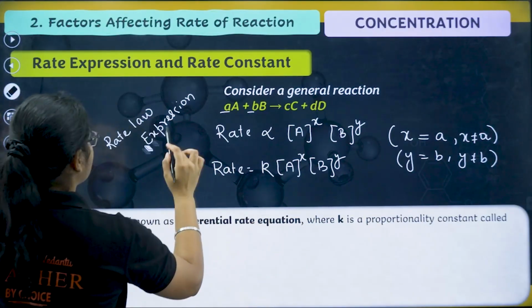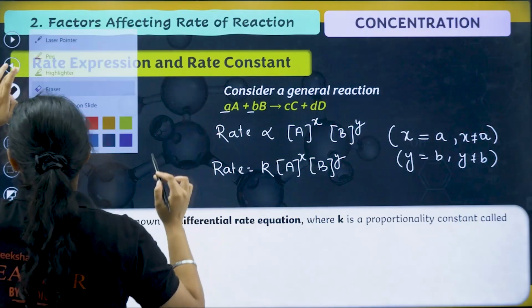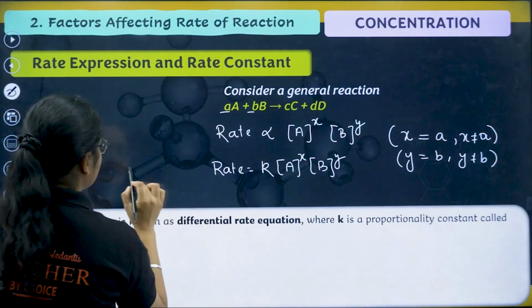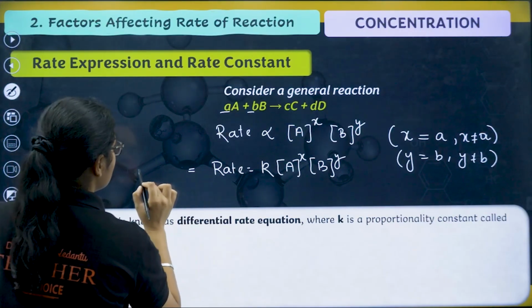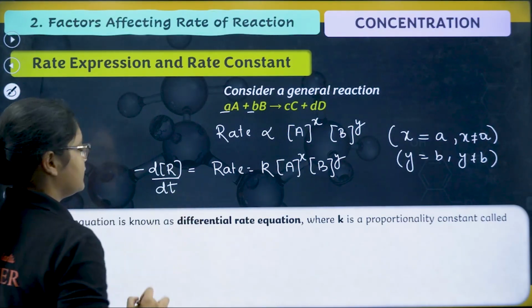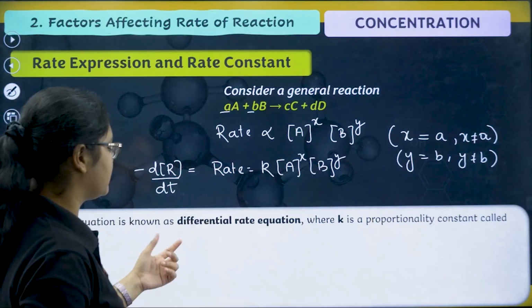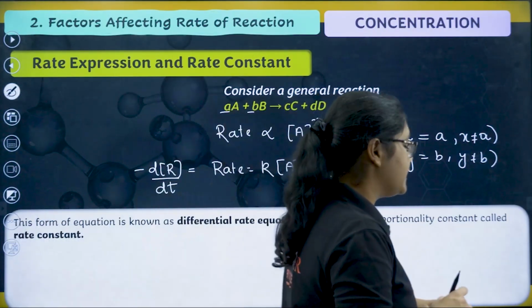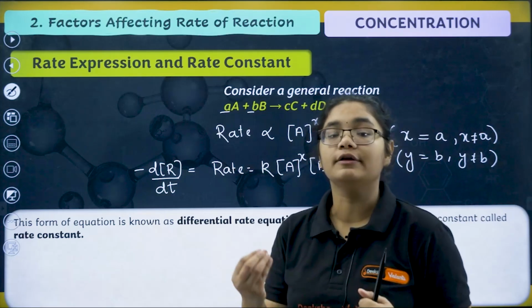Yeah, I can add here that I can write rate is equal to also minus dR by dt, the change in concentration of the reactant, is equal to this one. So this form of equation is called a differential equation, where K is the proportionality constant or rate constant.